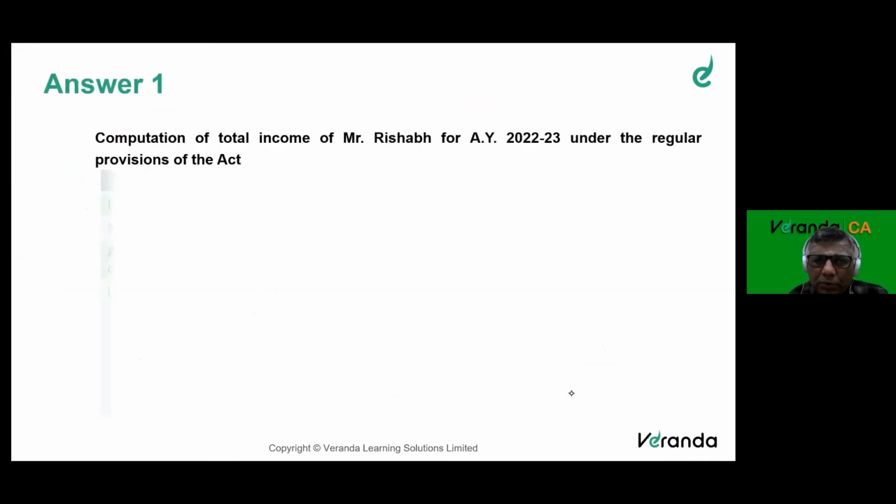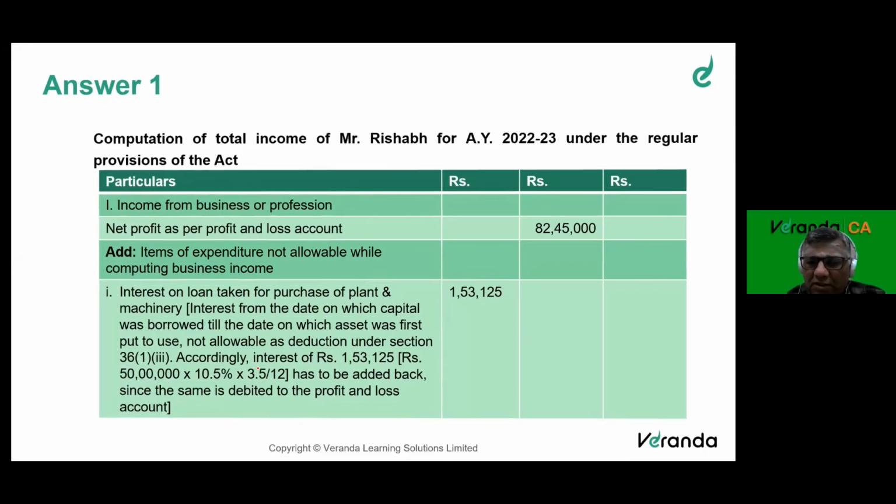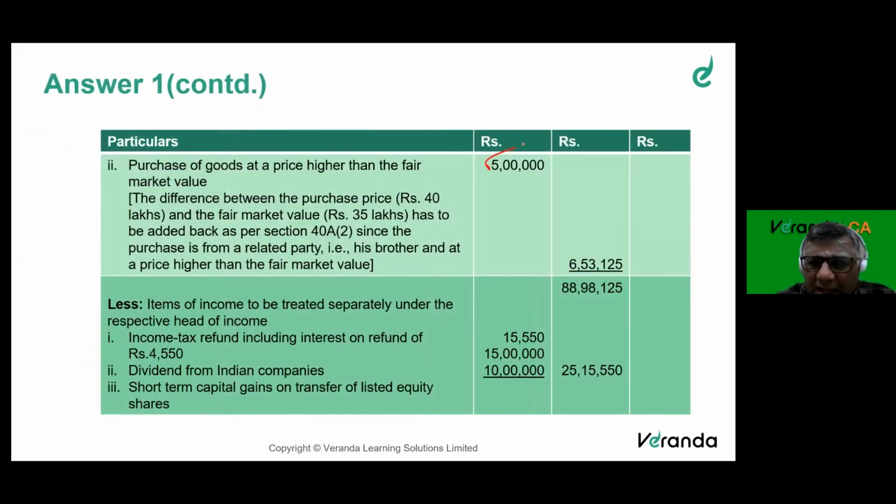Okay, computation. 82,45,000. Interest, that is what we worked out. If you remember, 153,125. This is for 3.5 months. Our friend corrected me, I did for 3 months. We add back 153,125. We add back 5 lakhs under section 40A(2), related party in excess of fair market value.